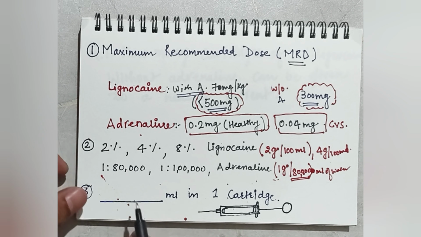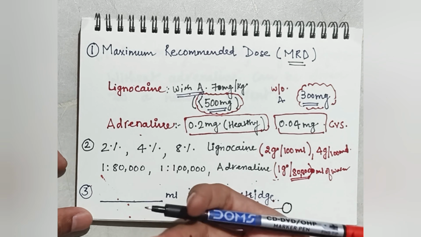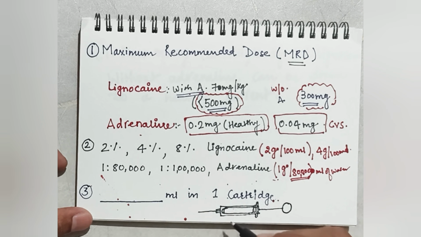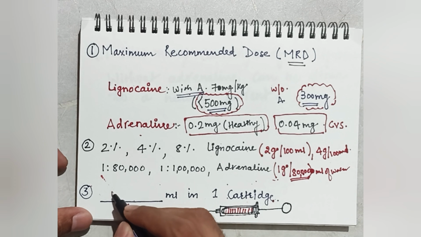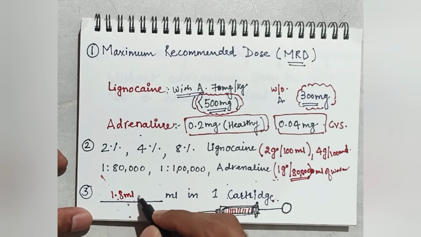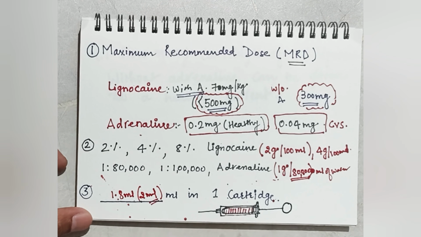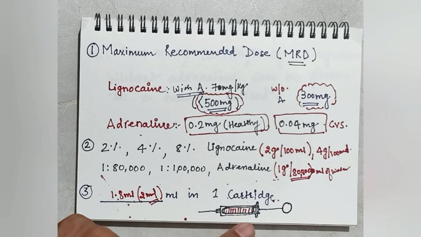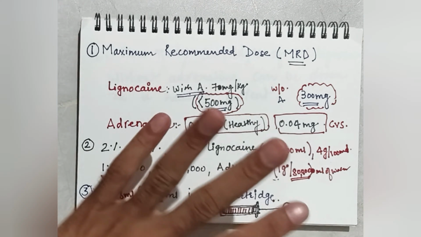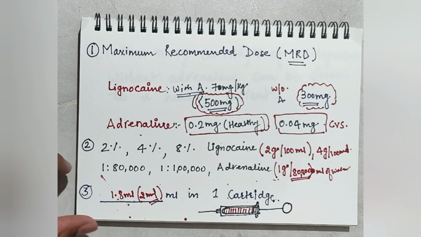Third thing is how many ml is present in one dental cartridge. You have seen this metallic syringe, right? In those metallic syringes, we use this cartridge. This cartridge contains approximately 1.8 ml, or for simplicity, we can use 2 ml of lignocaine. So, the solution in one cartridge is 2 ml. These three things you have to remember. Now, let's do some questions.